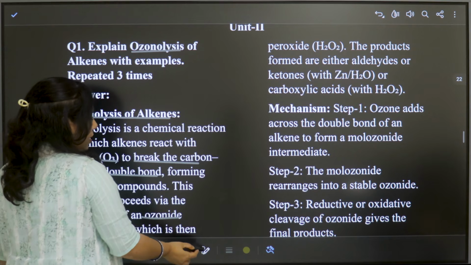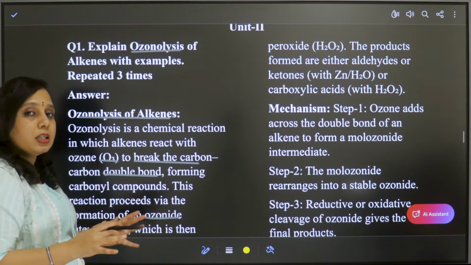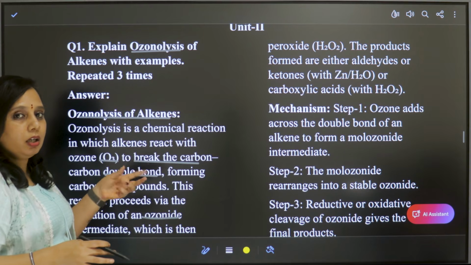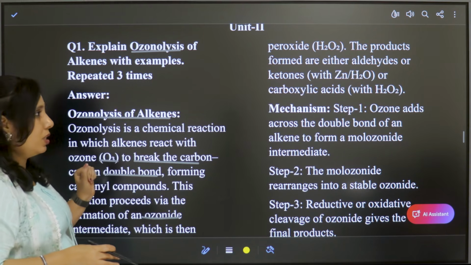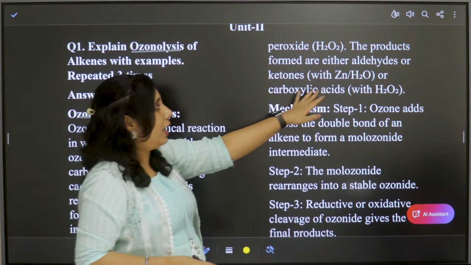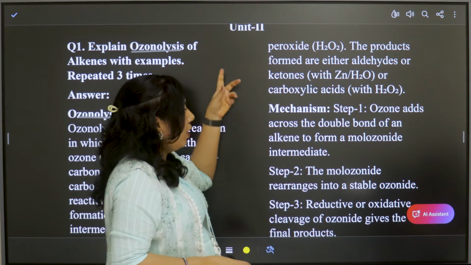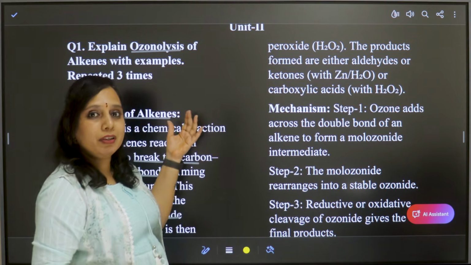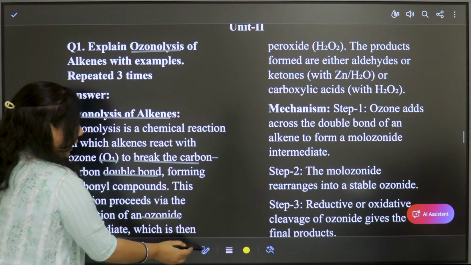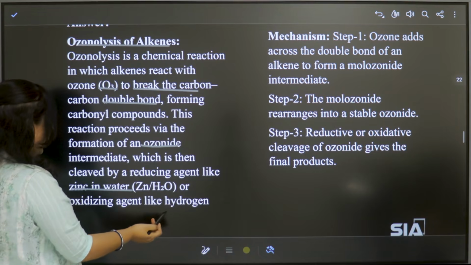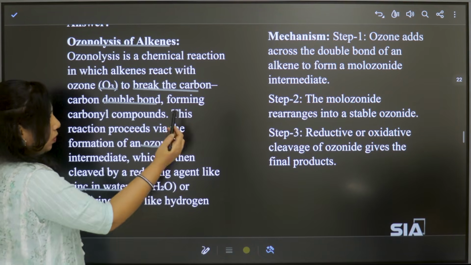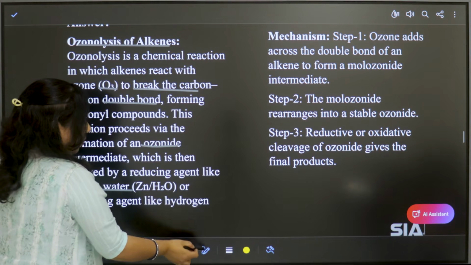So for alkenes, ozonolysis can occur by using two types of reagents. First one is zinc and water, then the second one is with peroxide, like an oxidizing agent, like hydrogen peroxide.